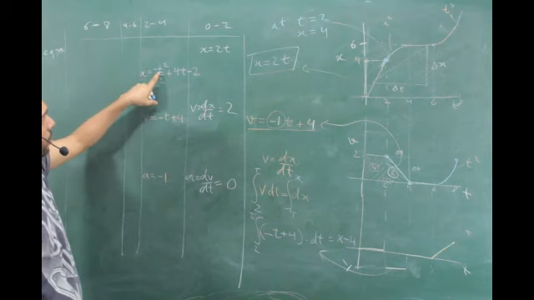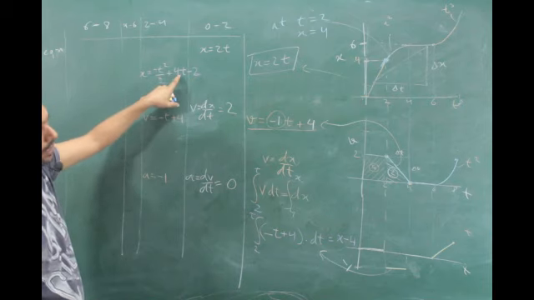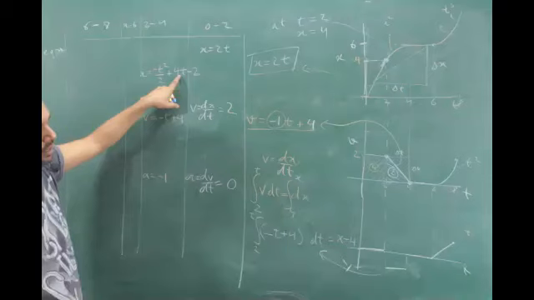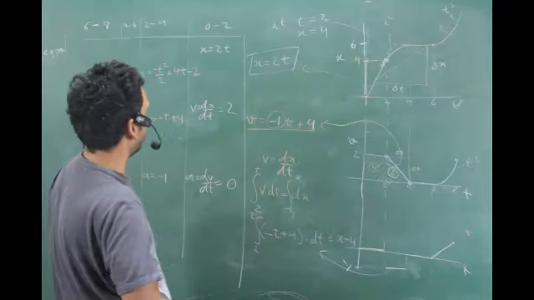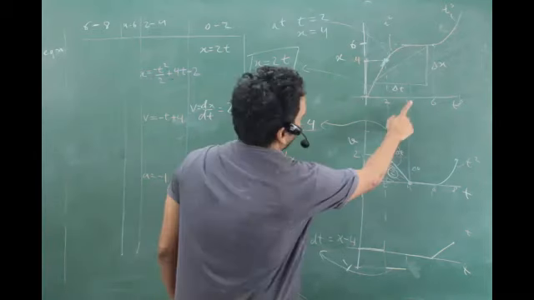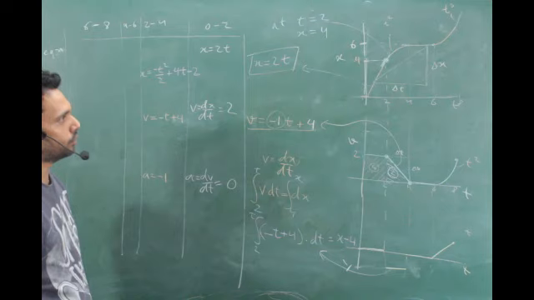At t is equal to 2, is x 4? At 2, it is 2 square by 2 minus 2, minus 4, plus 8. Minus 2 is minus 4, and this is plus 8, right? It is coming as 4, right? Yes, sir. Okay, I could have other stuff also which could have given that. At 4, how much is the t coming as? At 4.